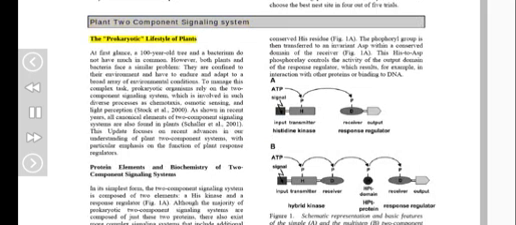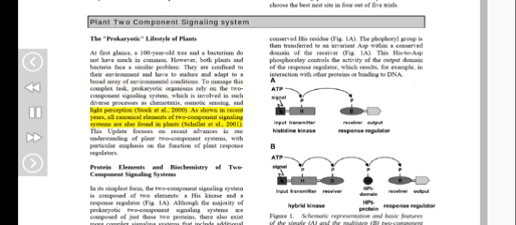Plant two-component signaling system. The prokaryotic lifestyle of plants. At first glance, a 100-year-old tree and a bacterium do not have much in common. However, both plants and bacteria face a similar problem. They are confined to their environment and have to endure and adapt to a broad array of environmental conditions. To manage this complexity, prokaryotic organisms rely on a two-component signaling system, which is involved in such diverse processes as chemotaxis, osmotic sensing, and light perception (Stock et al. 2000). As shown in recent years, all canonical elements of two-component signaling systems are also found in plants (Schaller et al.).